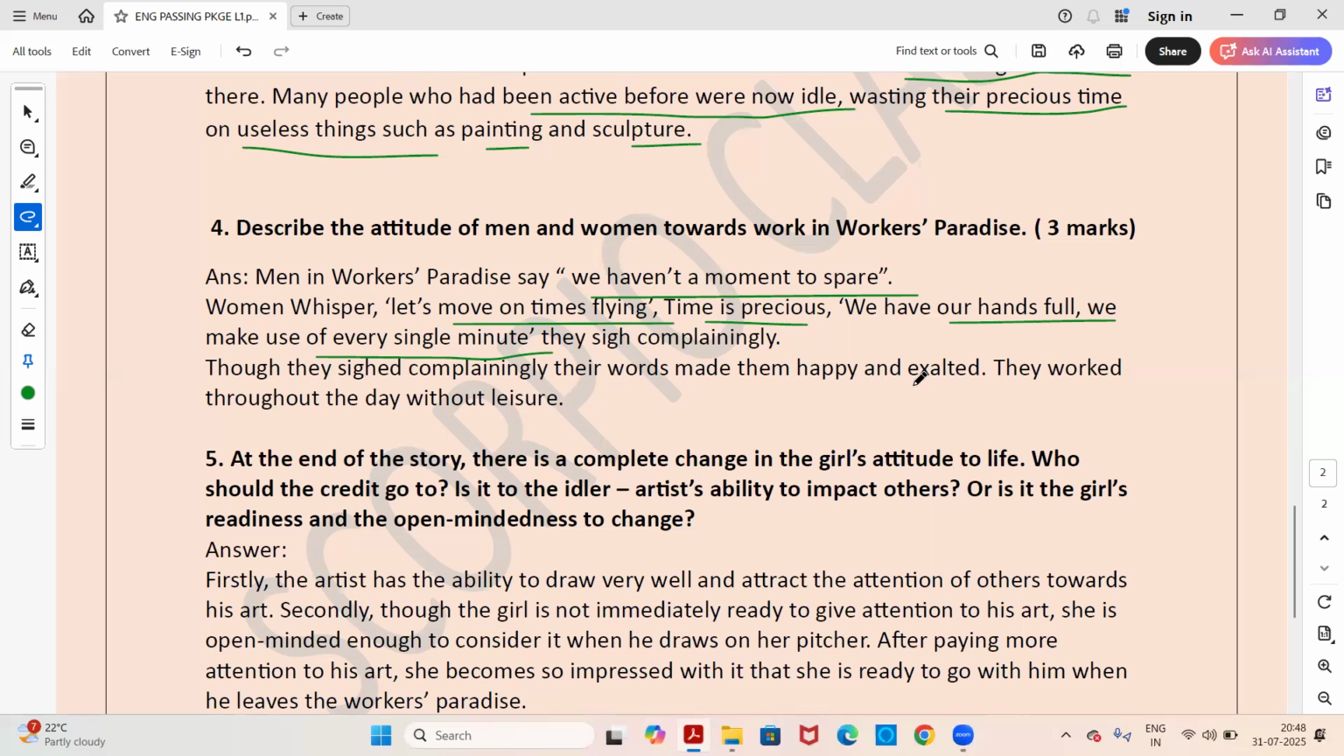Their words made them happy and exalted. They worked throughout the day without leisure. Though they were complaining, it was not actually complaining in a bad way, but it made them happy and feel superior. Exalted means feeling superior, that they are busy in the work. They work throughout the day without leisure, without having any free time. They used to work continuously. Okay, so this is the answer.